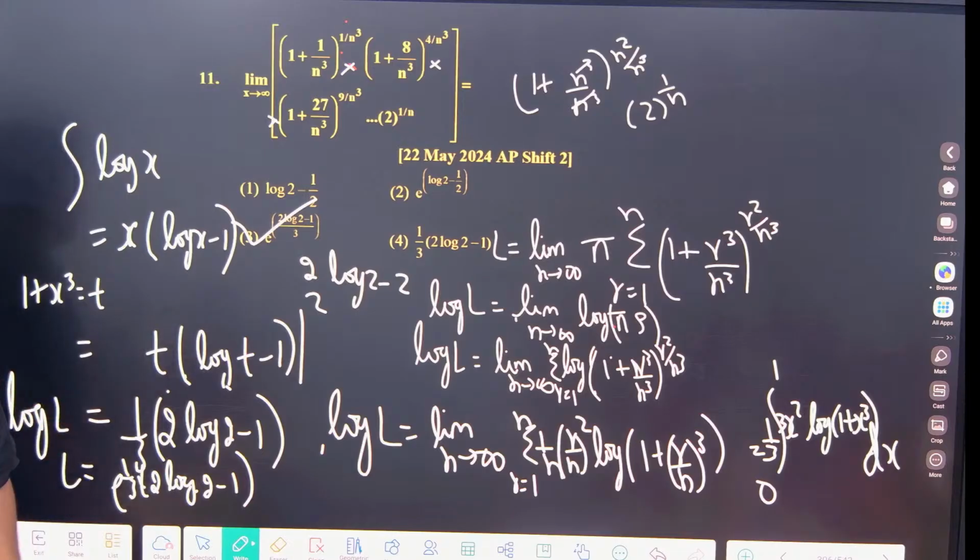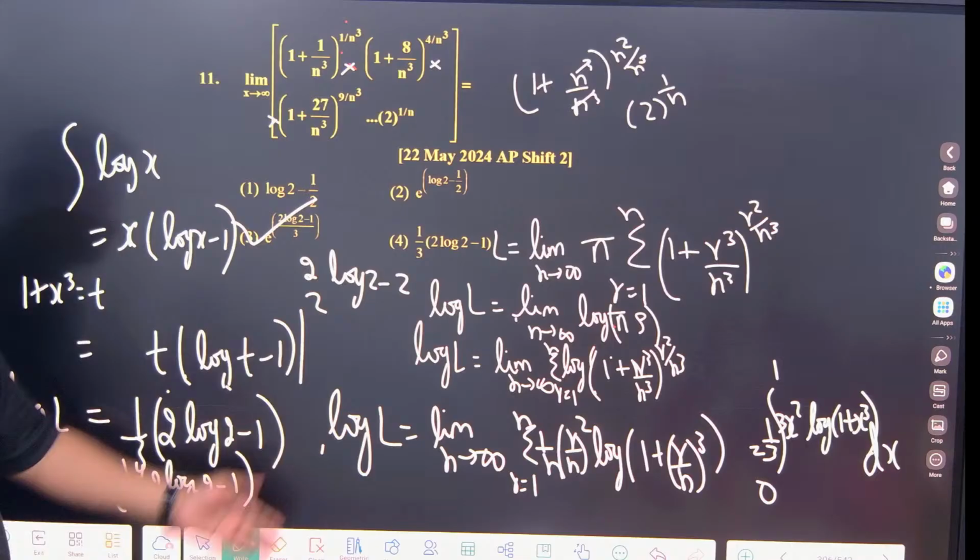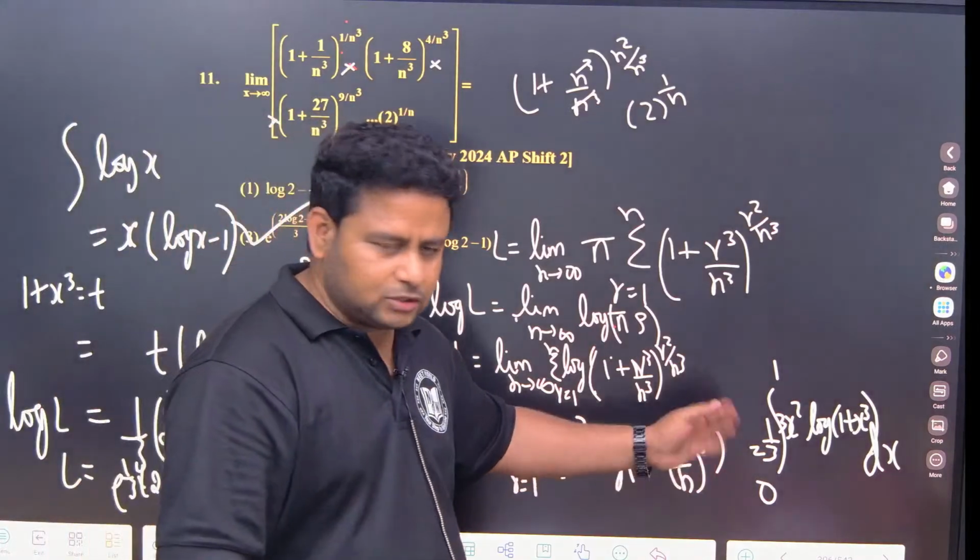Integral of log x is what? x times log x minus 1, or you can write it as x log x minus x. That you apply. If you take it as t, the limits will change. So better do it directly without taking t.